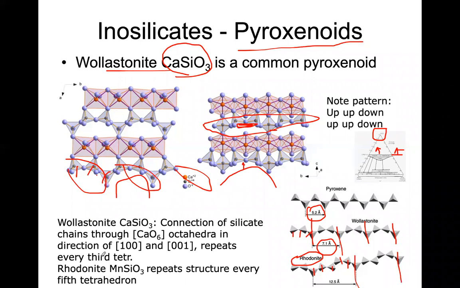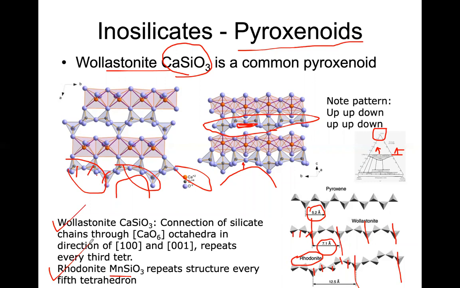In rhodonite, the composition is manganese. It's entirely manganese replacing in the pyroxenoid. So this is a small component which is deviating from the pyroxene structure, and therefore we call it pyroxenoid. Under pyroxenoids, we have mainly wollastonite and rhodonite.